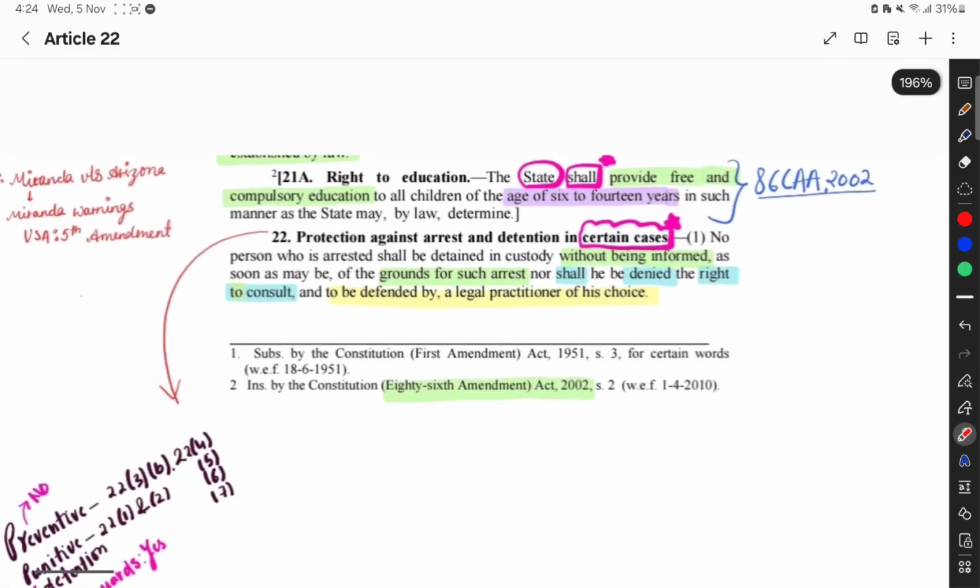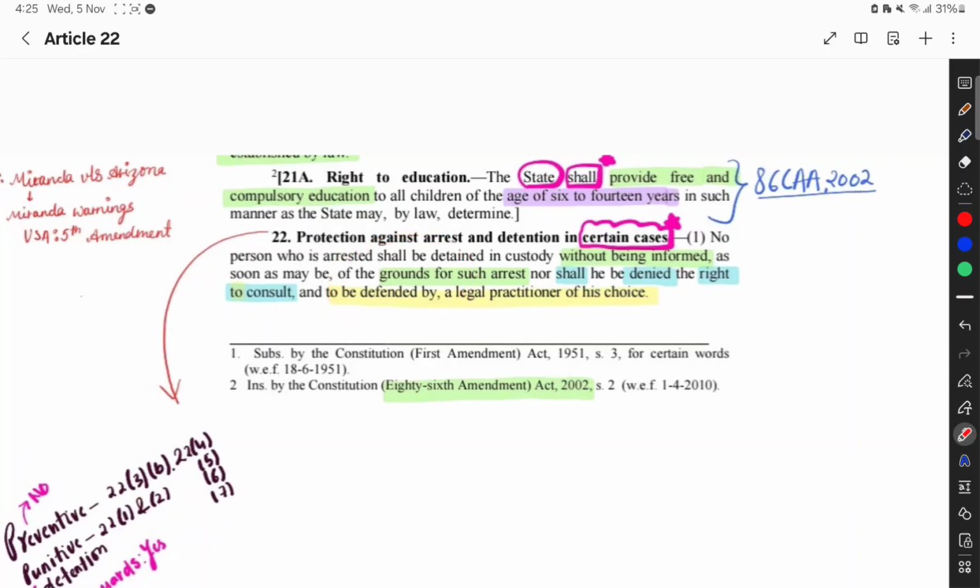So clause number 1 says no person who is arrested, किसी भी person को arrest नहीं किया जाएगा, shall be detained in custody without being informed. Five things need to be informed. Here it is the grounds of arrest, कि उसको किस बात पे arrest किया जा रहा है, what are the grounds of arrest. The right to consult and to be defended by a legal practitioner shall never be denied, right consult करने का अपने legal practitioner से, और defended by a legal practitioner, वह अपने representative को hire कर सकता है.